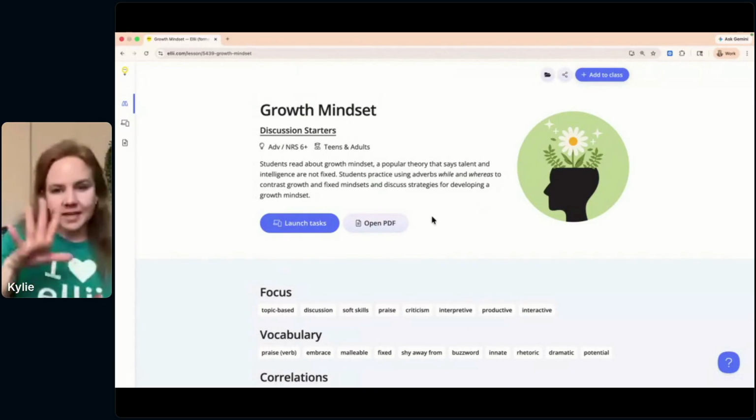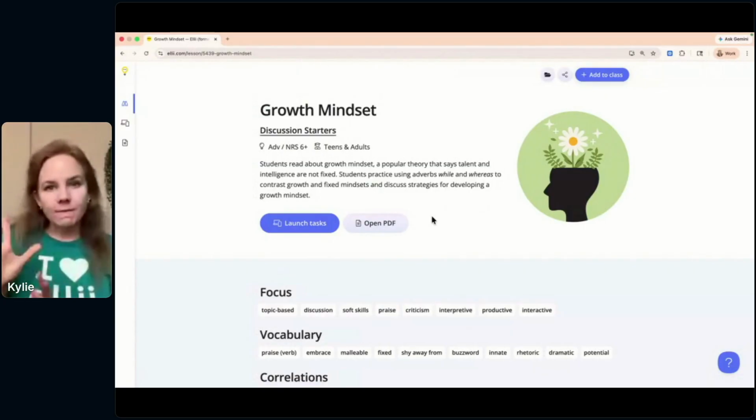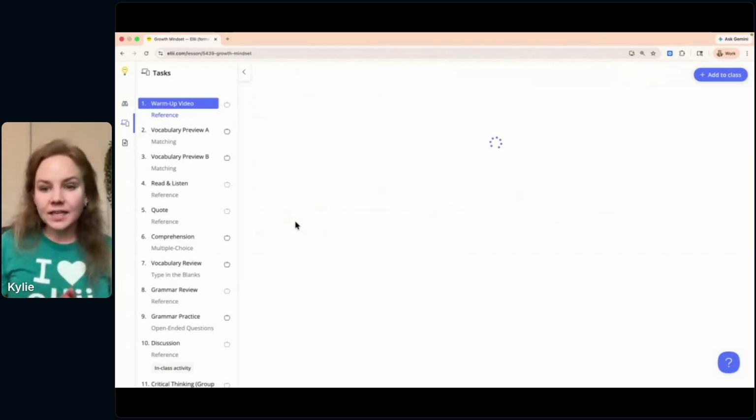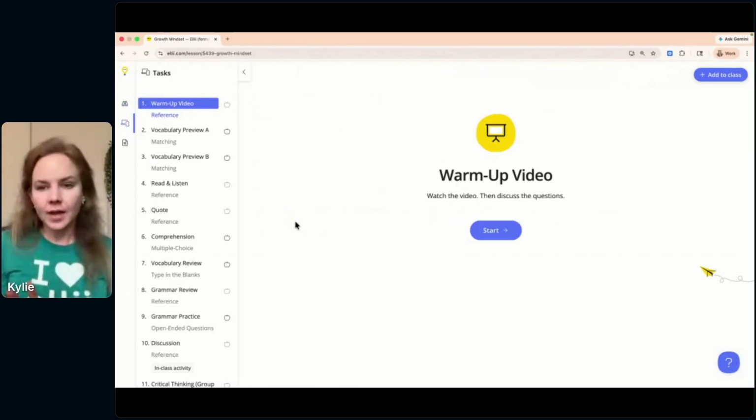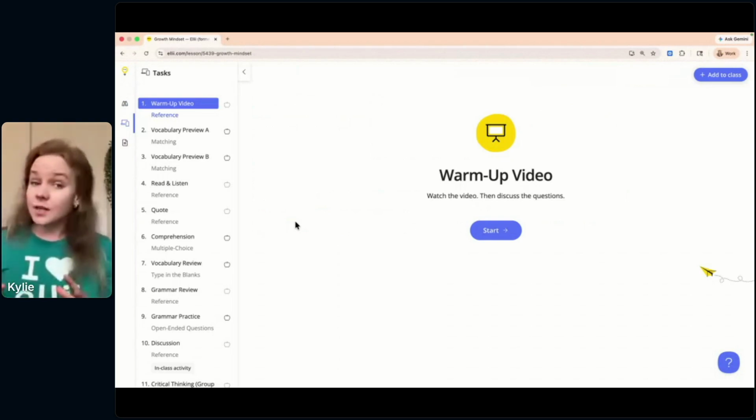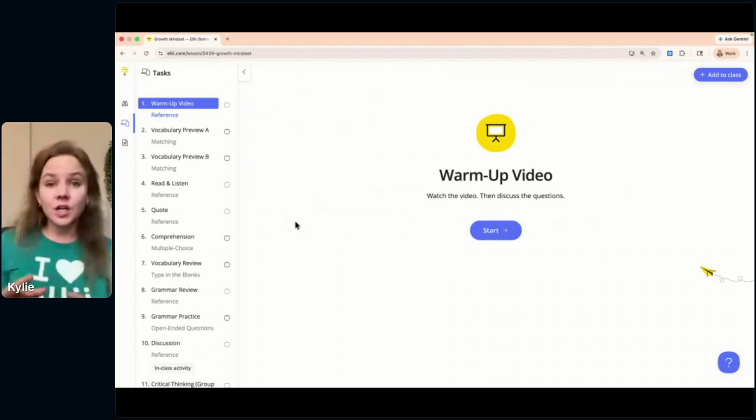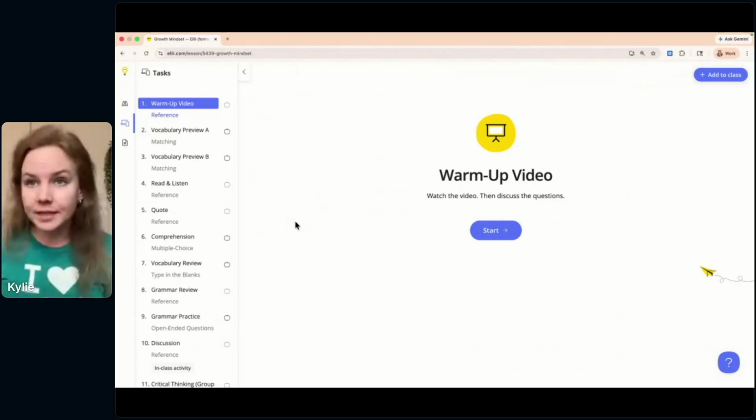We already looked at the PDF side of things with that first lesson. Let's take a look at the digital side of things. So I'm going to click Launch Tasks here. This takes me into the digital task player. And now what we're looking at right now is the teacher side of things. So if you're displaying this in class or sharing your screen like I'm doing right now, this is what you would see for a lesson. And this is very similar to what students would see in their platform if you assign this to them digitally.